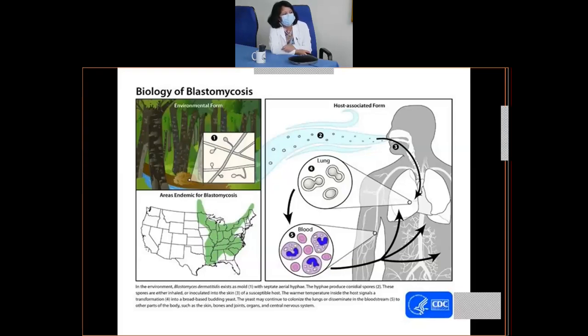The yeast may continue to colonize the lungs, or they may disseminate to other parts of the body. They may infect the skin, the bones, the joints, the organs, and the central nervous system. So this is regarding the biology of blastomycosis. Just remember, inhalation of aerosolized conidia is the primary mode of infection. Once they enter the lungs, they are converted into broad-based yeast forms, and they may stay in the lungs, or they may disseminate to other parts of the body like the skin, bones, joints, and the central nervous system.